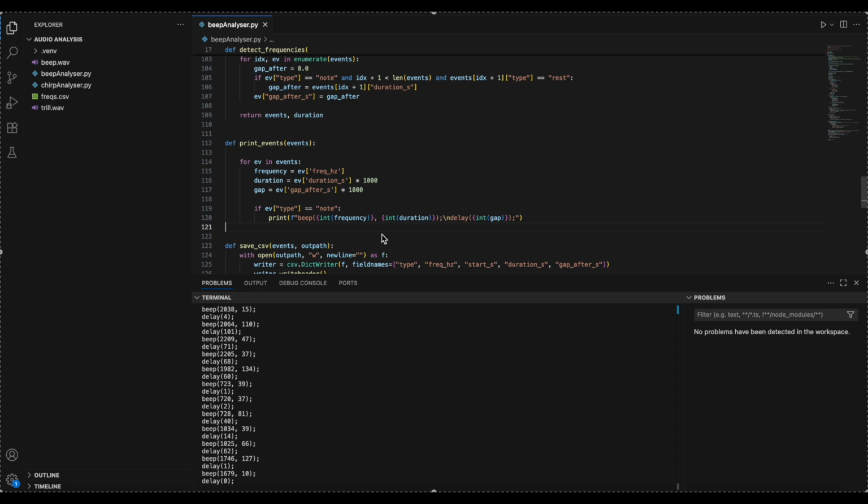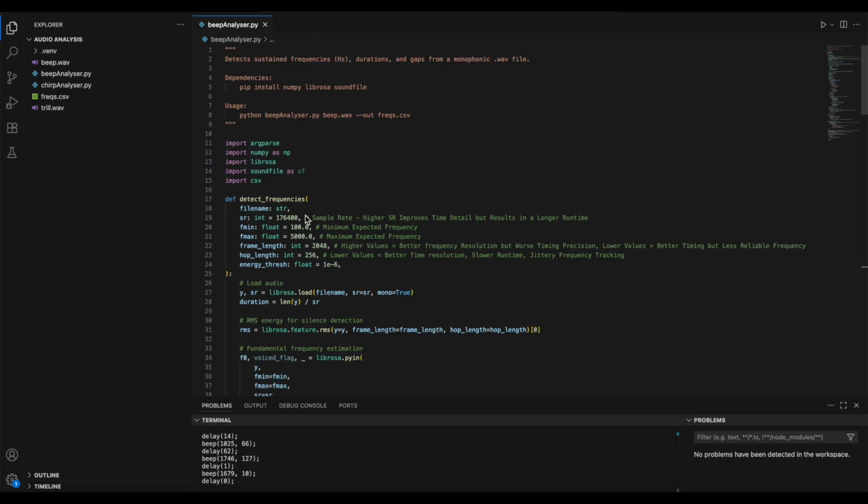You will want to place your print method within the condition here where it checks if the type is a note in the event. Make sure to convert the variables to integers, otherwise you'll have some really long strings. Originally the sample rate was 22,050, but I raised it for more accuracy. I recommend that you start at 22,050 and then raise it in powers of 2 as you configure it.